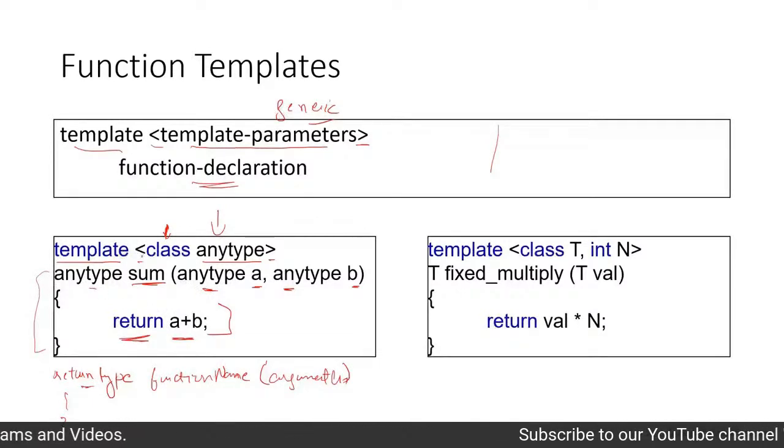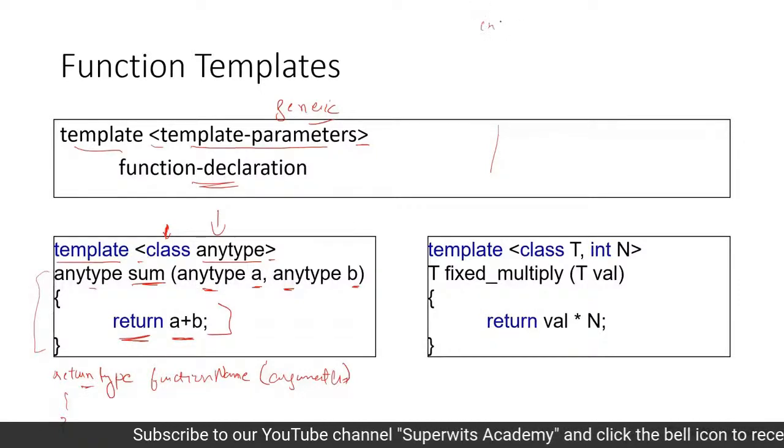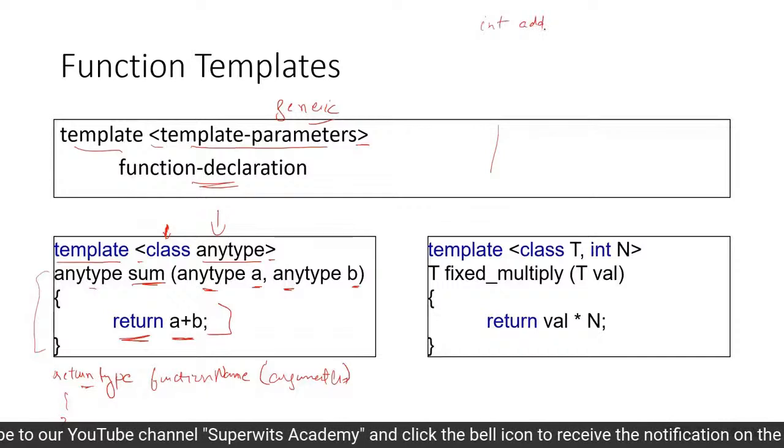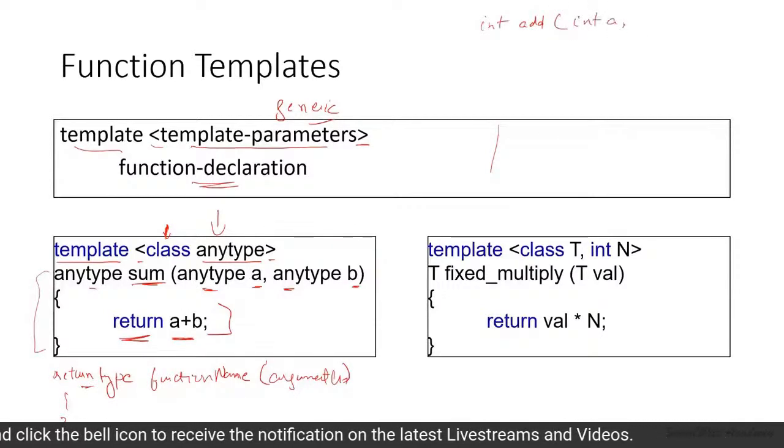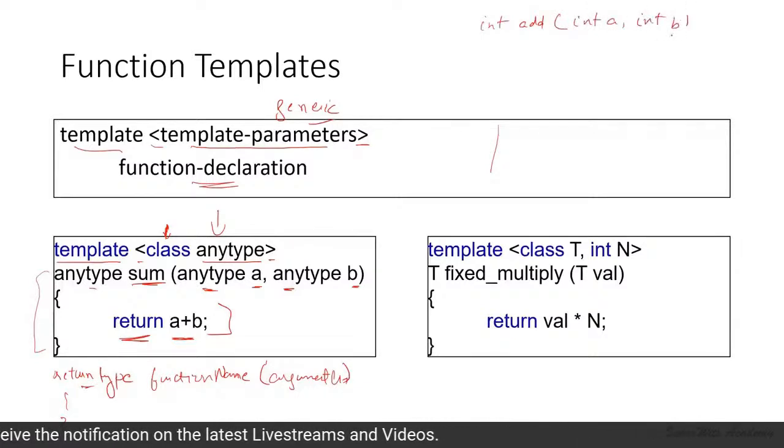Now, in which particular situation are we going to utilize this? So let me write a method for you. Let's say I have a particular add function, and that add function is going to have two integer parameters, int a and int b.